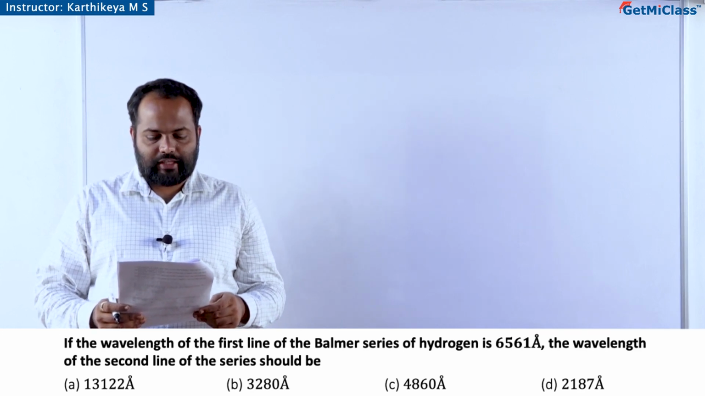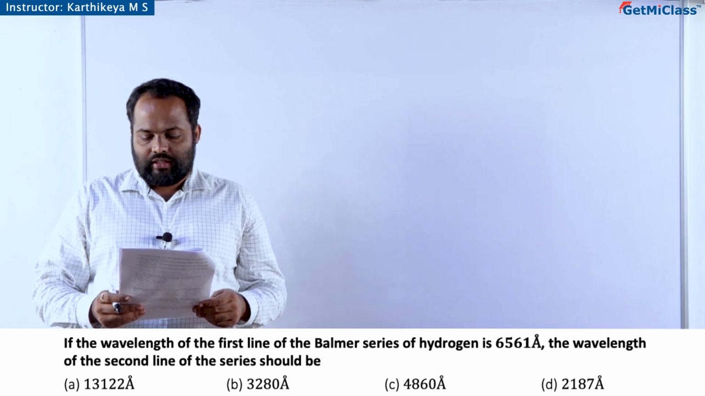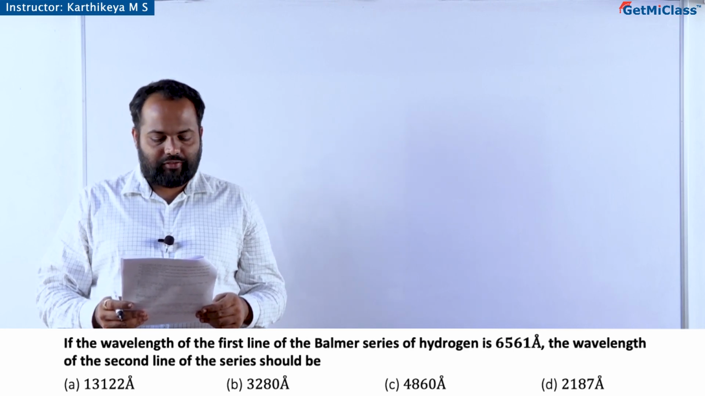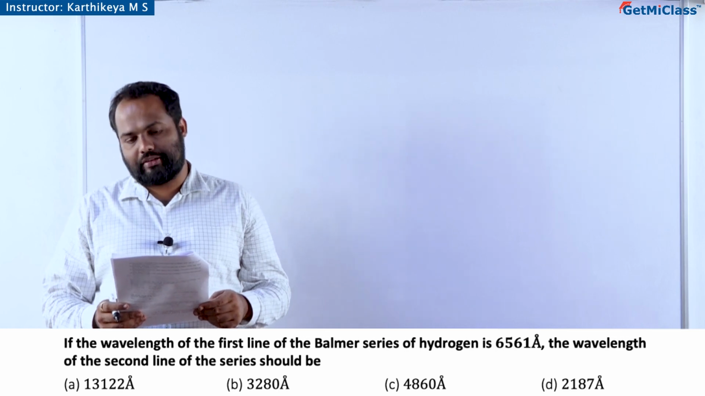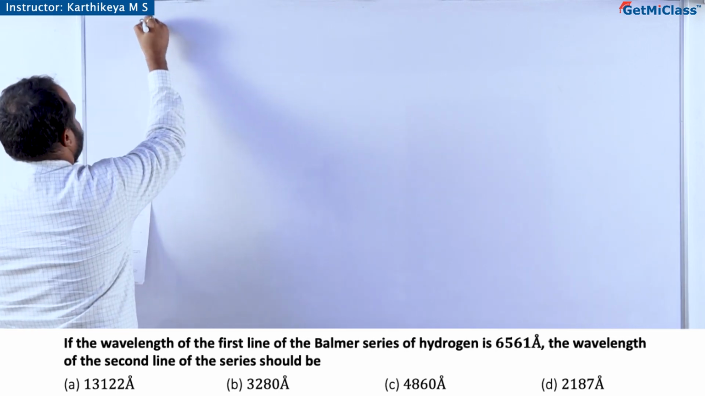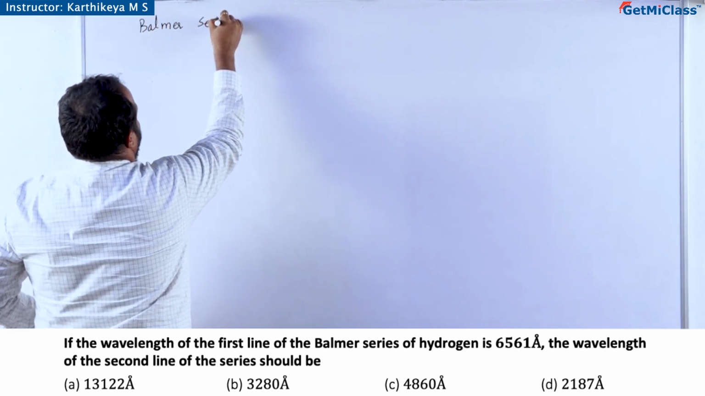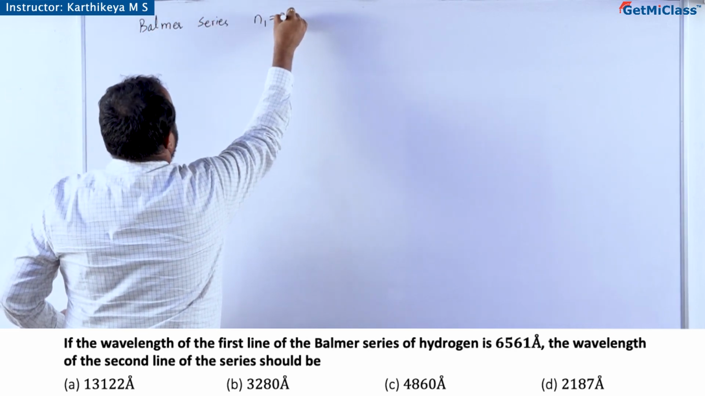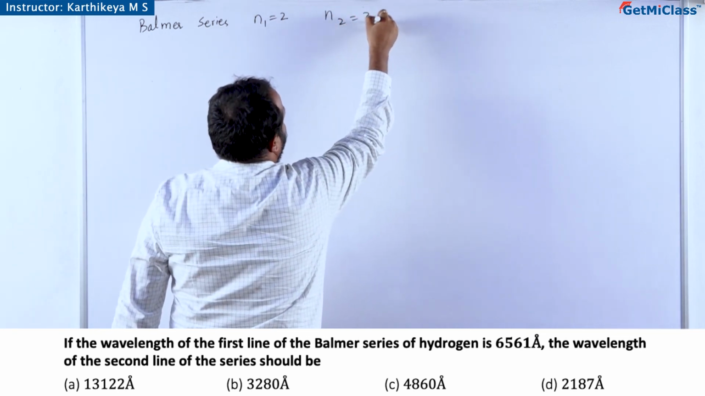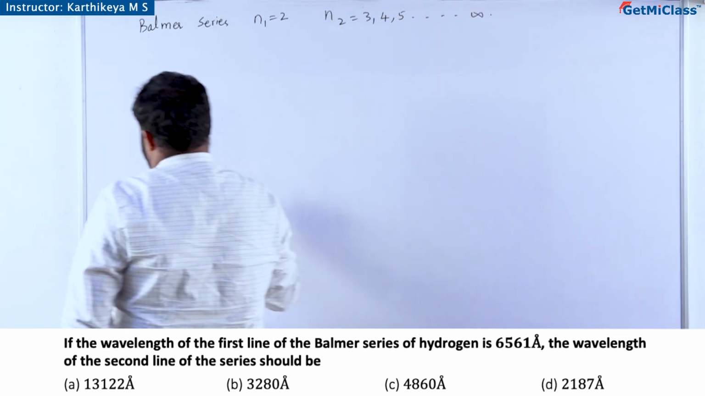If the wavelength of the first line of the Balmer series is 6561 angstrom, what should be the wavelength of the second line of the series? So for the Balmer series, there is an empirical formula. The Balmer series always ends at state 2, and n2 can be 3, 4, 5, and so on up to infinity.